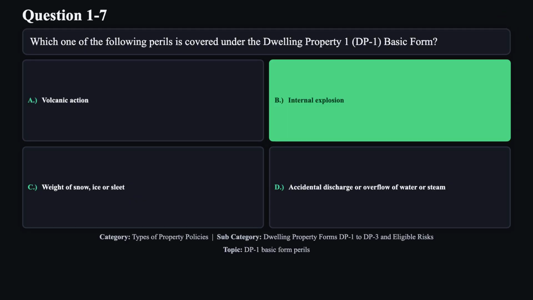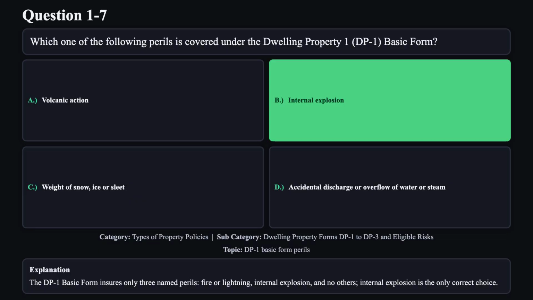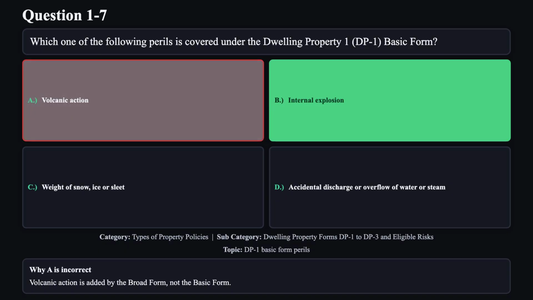The correct answer is B. The DP1 basic form insures only three named perils: fire or lightning, internal explosion, and no others. Internal explosion is the only correct choice. Reason A is not correct. Volcanic action is added by the broad form, not the basic form.